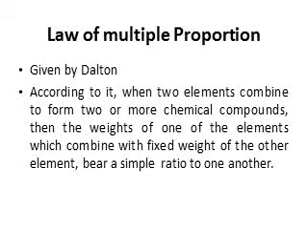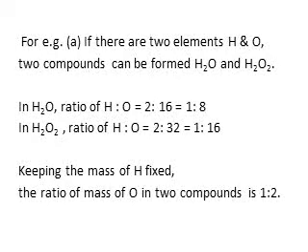Suppose you have 2 elements and you are forming only 2 compounds. Keeping the mass of one element constant, the other element will bear a simple ratio by mass. Let's see an example now. For example, if there are 2 elements hydrogen and oxygen, you already know hydrogen and oxygen form one compound which is water, but they also form another compound which is H2O2. H2O2 is hydrogen peroxide.